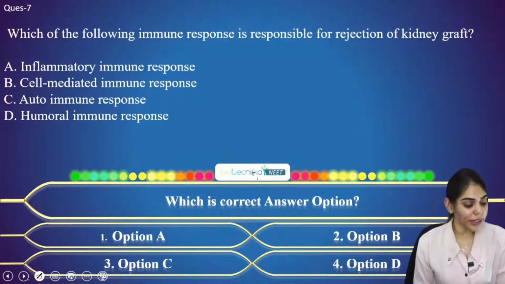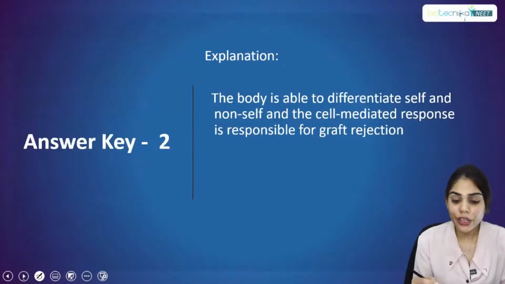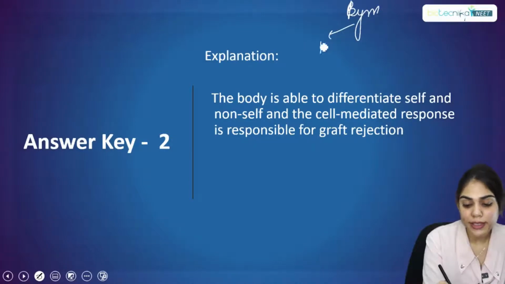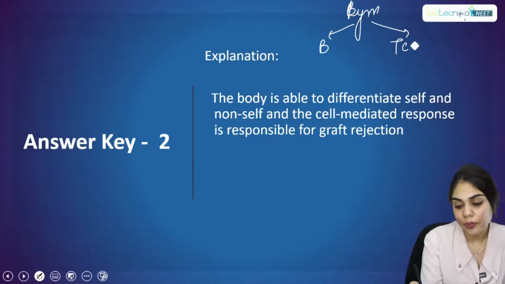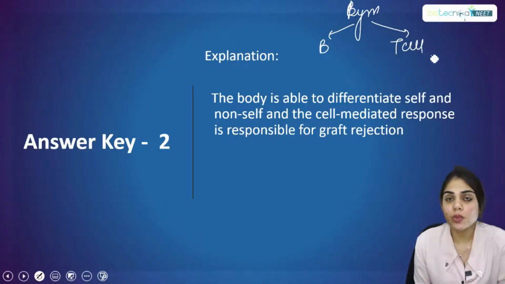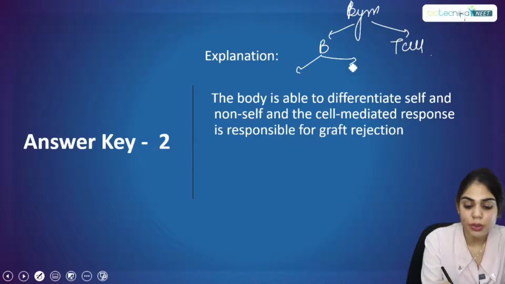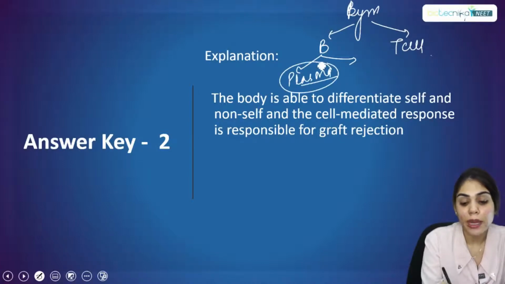Now let's see what is the correct option for this question. We all know that there are two types of lymphocytes in the body. One is B cell and the other one is T cell. B cell is responsible for the production of antibody, and that too it is produced by plasma cell.